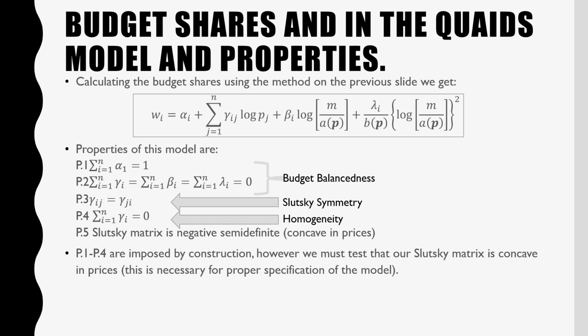So moving along, the properties of this model are budget balancedness, Slutsky symmetry, and homogeneity. And our fifth property is that the Slutsky matrix must be negative semi-definite, which means it must be concave in prices. Properties 1 to 4 are imposed by construction. However, we have to test that our Slutsky matrix is concave in prices. This is necessary for proper specification of the budget shares that we are estimating.